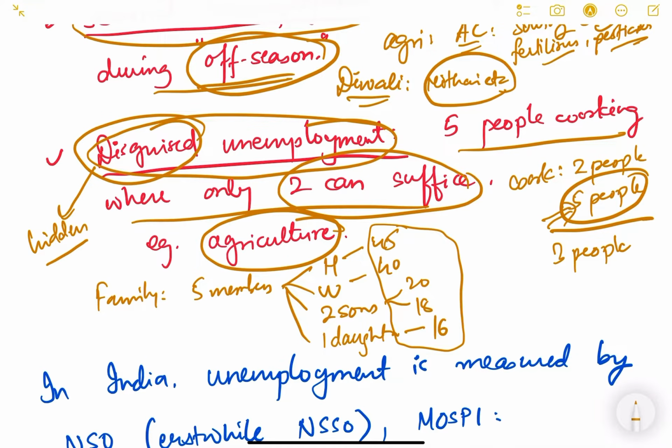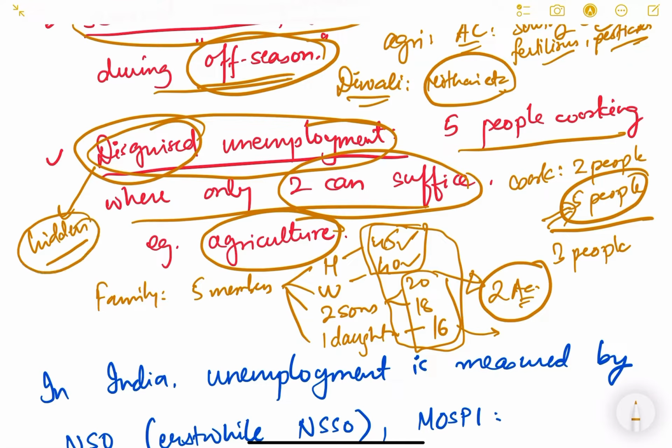Now what is happening in a rural area? All these 5 people are engaged in their 2 acres of land. For example, they have 2 acres of agricultural land. All these 5 people are working here, but in this 2 acres of land only the husband and wife can work. 2 people will suffice. The rest can find other jobs, like they can go to a city, go to an urban area, or be in education, but they are not doing that. All of the 5 people are working in this 2 acres of land. So there is a disguised unemployment of 3 people. There is a hidden unemployment. We see that these people are actually employed, but they are not meaningfully employed. That is why they are known as disguised unemployed.